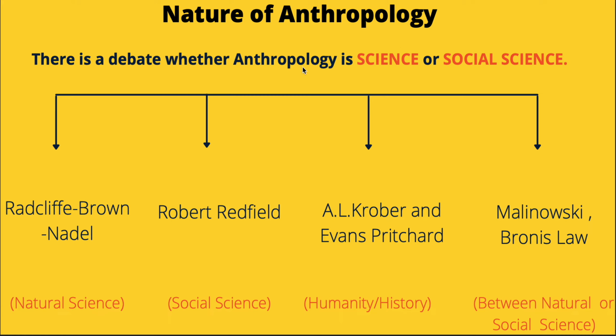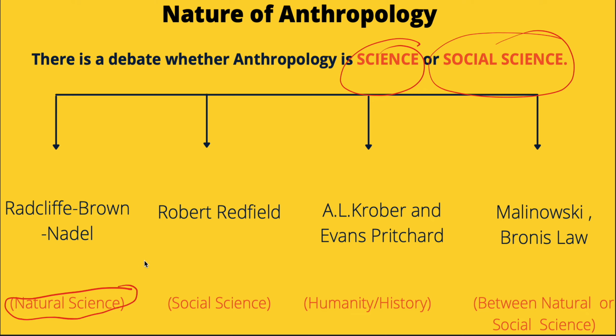Next, nature of anthropology. See, there is a debate in the international community on whether anthropology is a science or a social science. How can you represent it? By simply drawing this diagram. For example, there are a few thinkers who consider it a natural science, and of course there are some reasons for it.